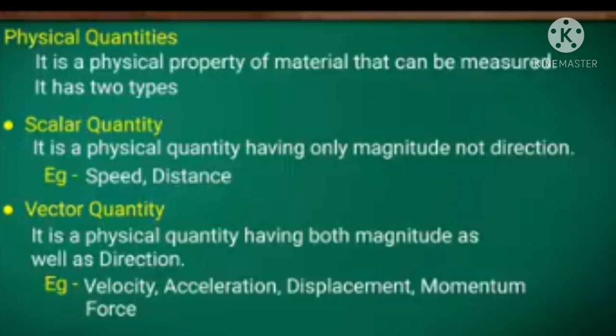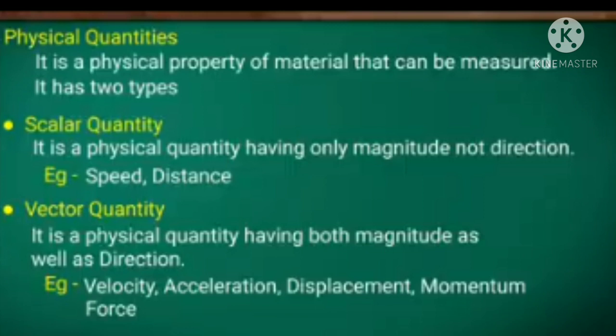For example, the length of an object is equal to 20 centimeter. Here 20 is the magnitude. It does not depend upon direction, and the direction won't be mentioned. Examples are speed, distance, length, time. These are examples of scalar quantities, and the mass of a substance is also a scalar quantity.